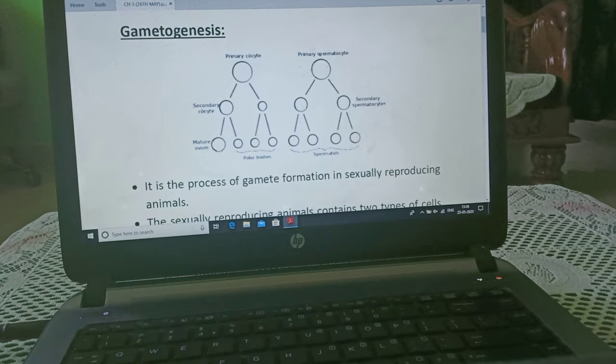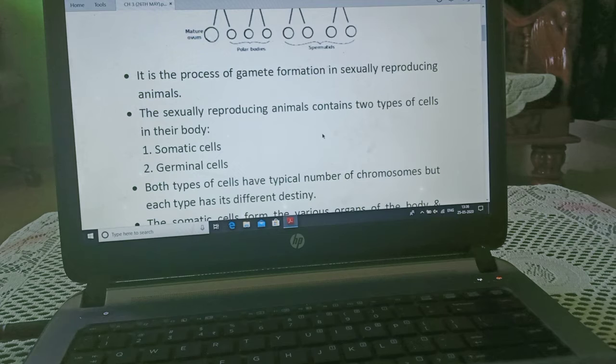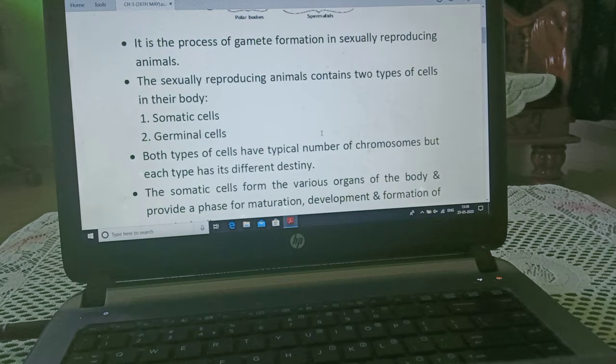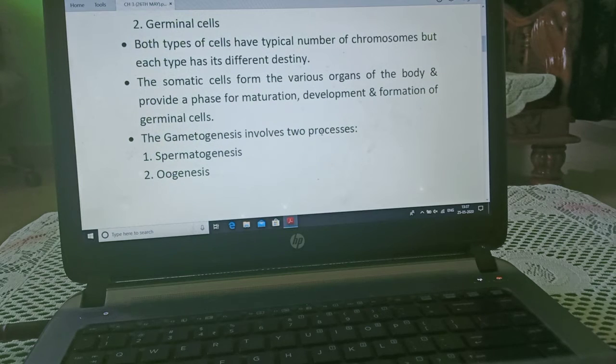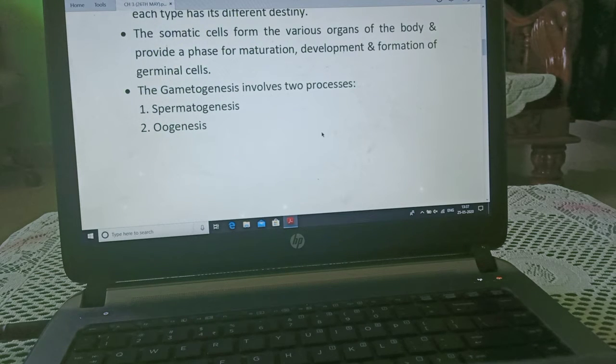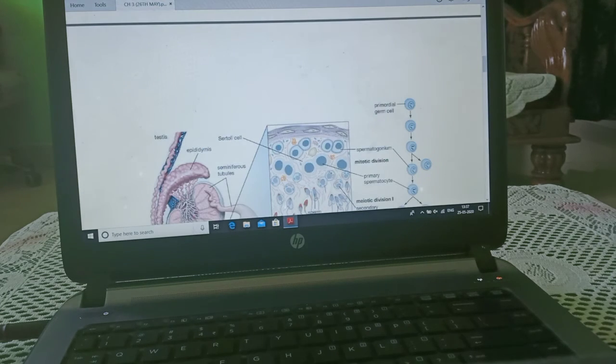Similarly, primary spermatocyte converts into secondary spermatocyte and it converts into spermatid. It is the process of gamete formation in sexually reproducing organisms. The sexually reproducing organisms contain two types of cells, that is somatic and germinal cells. Both types of cells have typical number of chromosomes, but each type has its different destiny. The somatic cells form the various organs of the body and provide a phase for maturation, development and formation of germinal cell. The gametogenesis involves two processes, spermatogenesis and oogenesis.